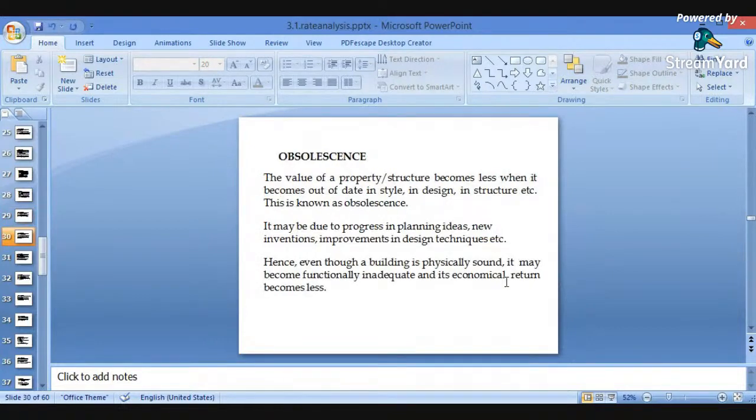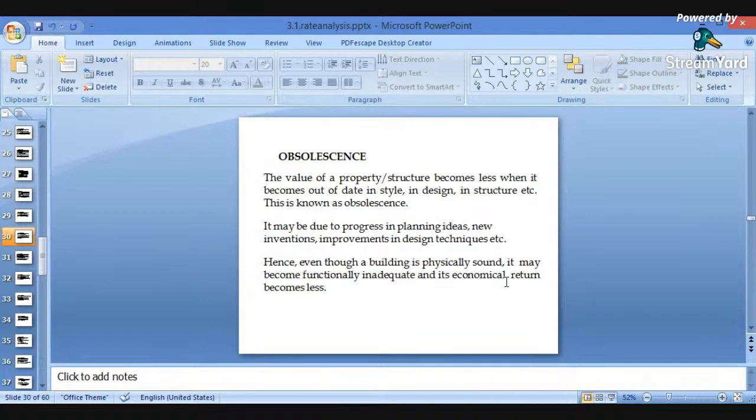Again, one of the most important terms related with valuation is obsolescence. Okay? So the value of a property or a structure becomes less when it becomes out of date in style, in design, in structures. As I've already said, the value of the property will be decreased due to its obsolescence. Obsolescence is the word related with being outdated. The best example is the load bearing structures nowadays. All the load bearing structures have become outdated, so therefore the value of the property will be decreased.